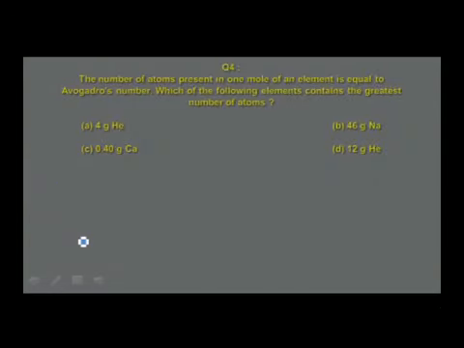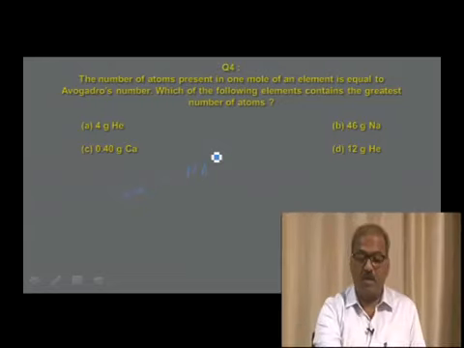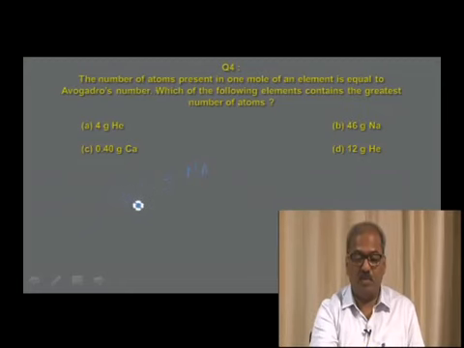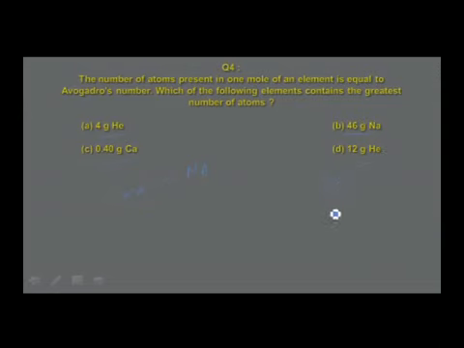The number of atoms present in 1 mole of an element is equal to Avogadro's number. The statement is given very clearly. Understand, 1 mole is equal to NA atoms. Which of the following elements contain the greatest number of atoms? The question is based on mole and atoms, therefore convert the masses of these species given into number of moles. So how to calculate? For 4 grams of helium, number of moles n is equal to 4 divided by 4 grams, that is equal to 1 mole.